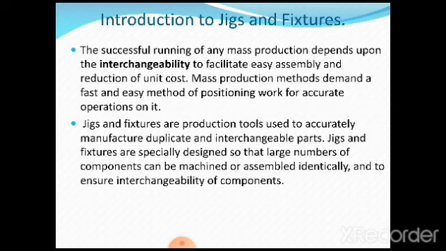Mass production methods demand a fast and easy method of positioning work for accurate operations on it, so that mass production of identical jobs can be achieved. Jigs and fixtures are basically called production tools. They are not machine tools. They ease productivity. That means they indirectly assist in production, so that mass production of the same type of job can be carried out with the least cost and very fast. They are used to accurately manufacture duplicate and interchangeable parts.